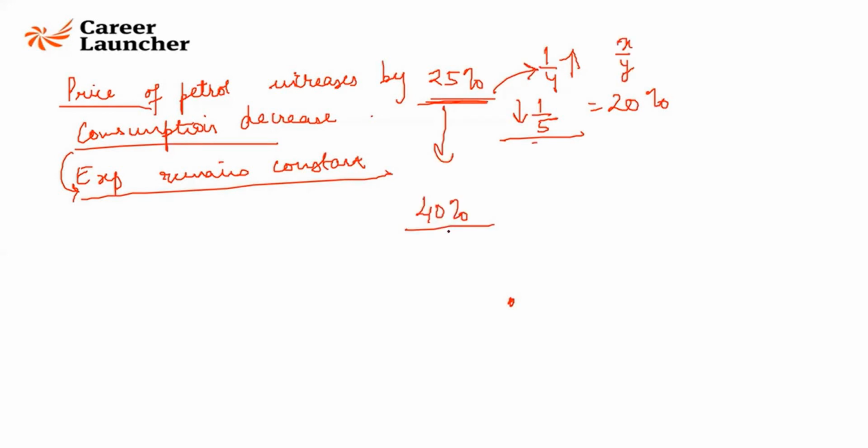Price of petrol increases by 40%. What should be the fall in consumption to keep the expenditure constant? 2 by 7. Okay, 40%, as a fraction, is 2 by 5. So you will get 2 by 7. If there is a 2 by 5 increase, the corresponding parameter will decrease by 2 by 7, which is 28.56%.